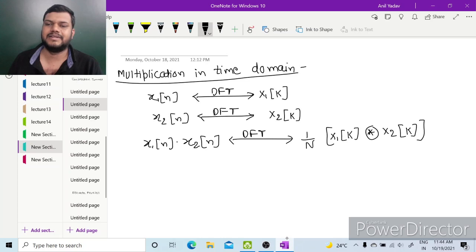Next is multiplication in time domain. So again x1 of n has x1 of k, x2 of n has x2 of k, then x1 of n multiplied with x2 of n will have DFT as 1 by N, x1 of k convolved with x2 of k.